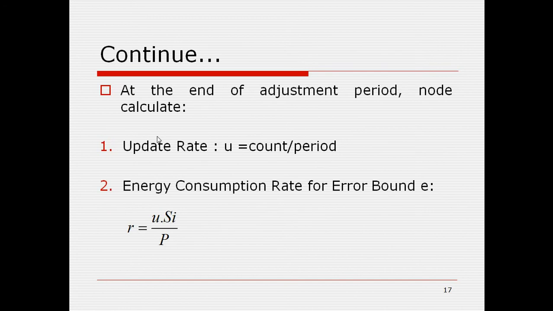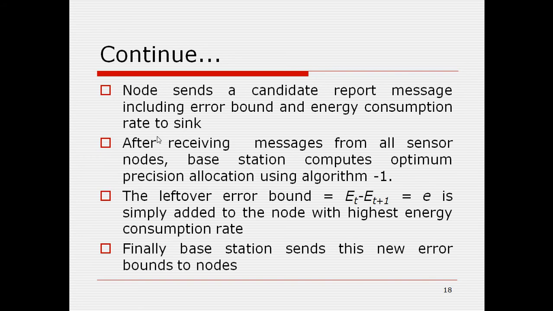At the end of the adjustment period, the node sends the update counts, how many times it communicated with the base station, and the energy consumption rate, which is given by this equation. After receiving these, the base station calculates the error bound based on the first step of the algorithm I mentioned, the optimum precision allocation. Then we find that the new error bound is less than capital, and the delta is simply added to the node which has the highest energy consumption rate. This happens periodically after every adjustment period.